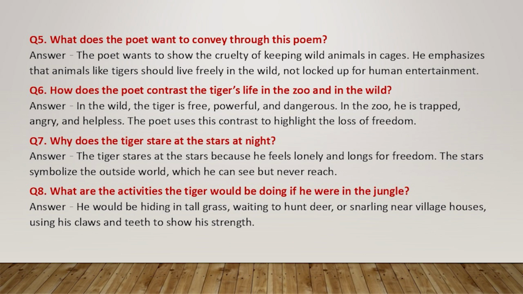Question 6. How does the poet contrast the tiger's life in the zoo and in the wild? Answer. In the wild, the tiger is free, powerful, and dangerous. In the zoo, he is trapped, angry, and helpless. The poet uses this contrast to highlight the loss of freedom.